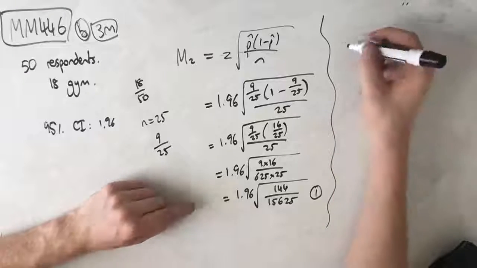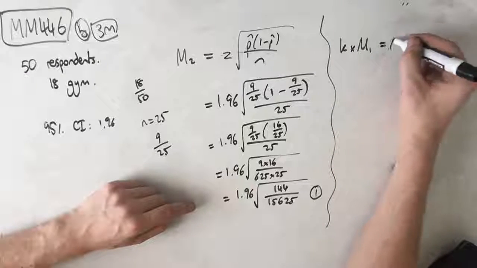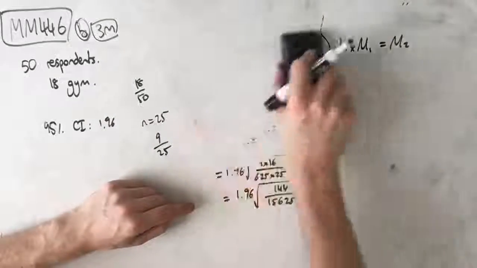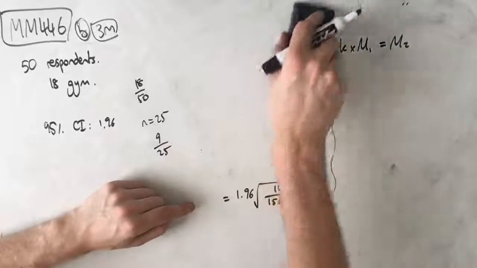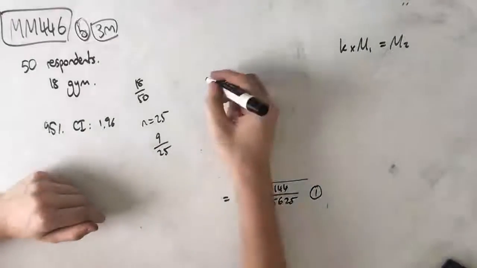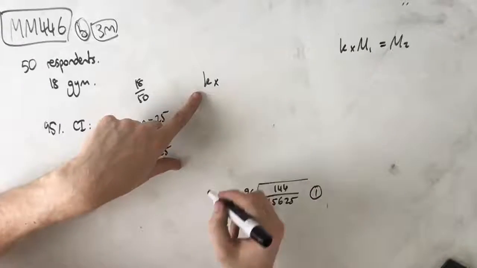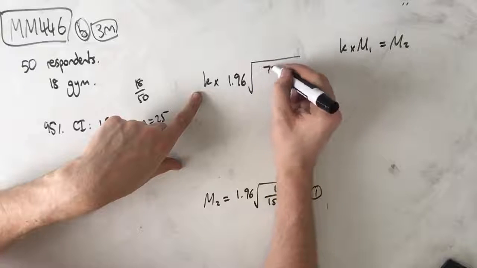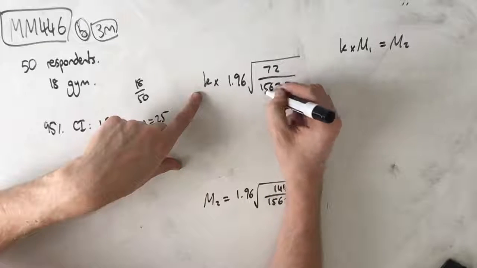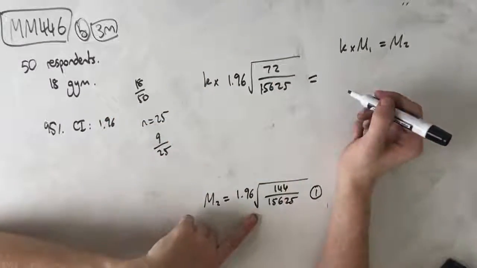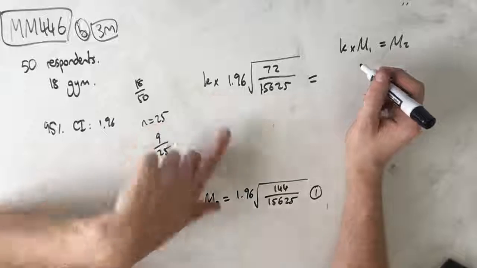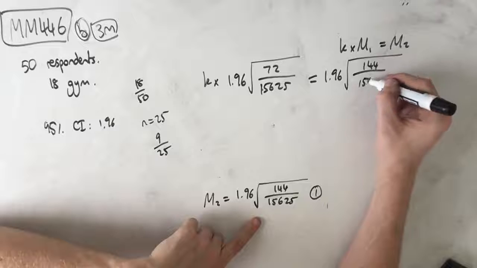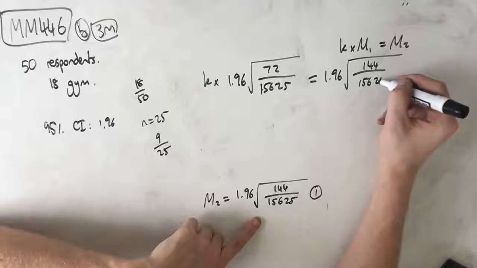Now, this is our first mark, and what we are saying is that M2 is found by increasing M1 by a factor of K. So K times M1 equals M2, right? Now, I'm going to just rewrite this because that's going to take up a lot of space. But this is our general formula. So K times M1, where M1 was 1.96 outside of root 72 over 15,625, equals our M2, because we're increasing M1 by a factor of K. So 1.96 times root 144 over 15,625.